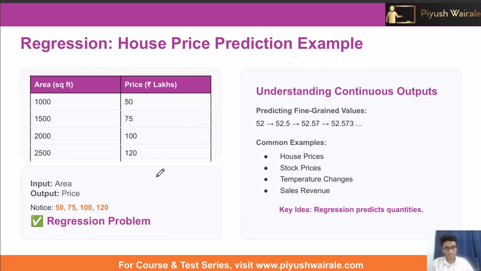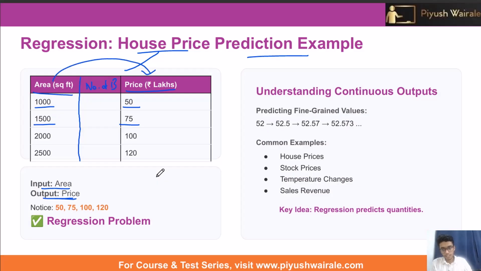Now again revisiting the house price prediction example. Here we have area in square feet. We can have more columns, like in the last video we saw number of bedrooms, right? And then we have these labels. Here for 1000 square feet we have 50 lakhs. Similarly for 1500 we have 75 lakhs, like this. So this area is the input and the output is the price. What we'll do is try to find a curve which best defines the relationship between these two, and by the equation of that curve we can predict future outputs. We can predict the output for new data points.